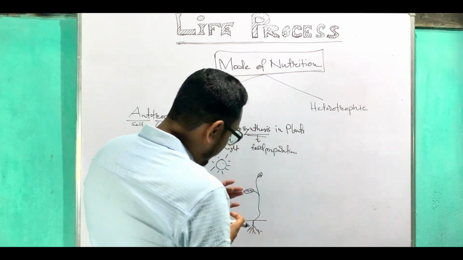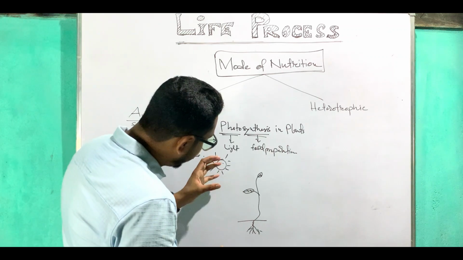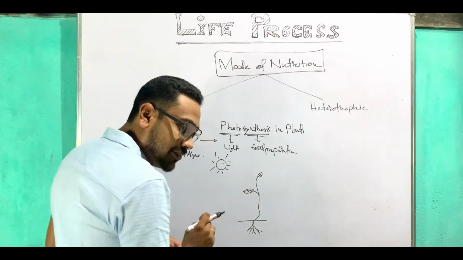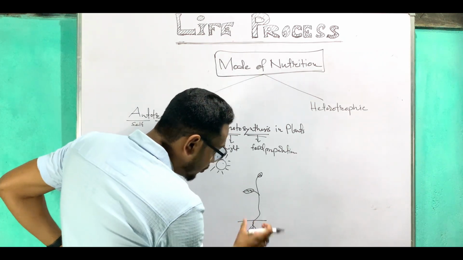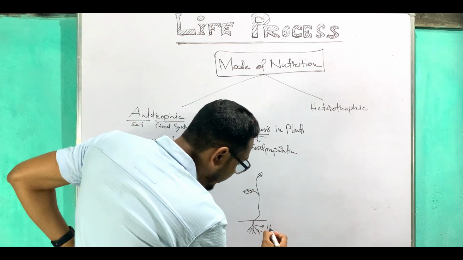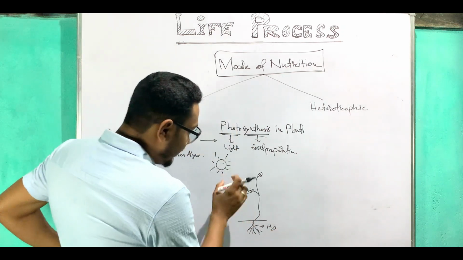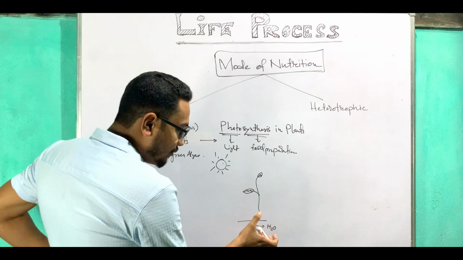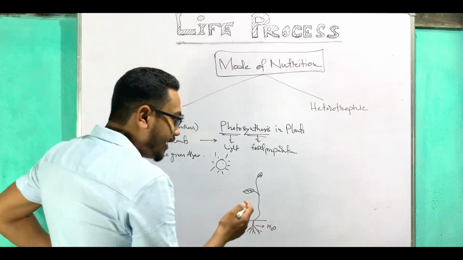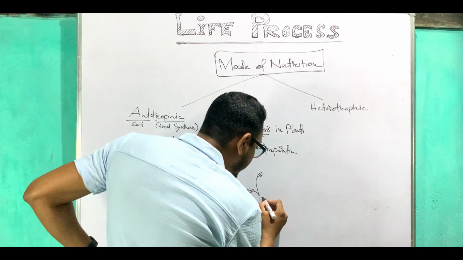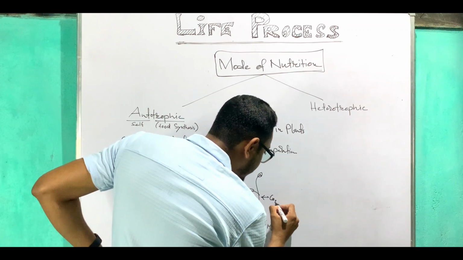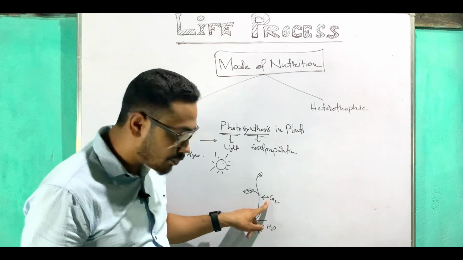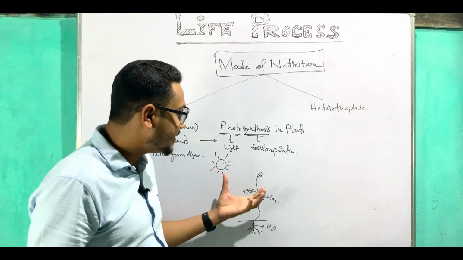These plants take the sunlight with the help of the chlorophyll pigment present in the leaf, and take water, H2O, with the help of roots. And from the surroundings it is absorbing carbon dioxide, CO2. So with the help of water and carbon dioxide in the presence of light, this plant is